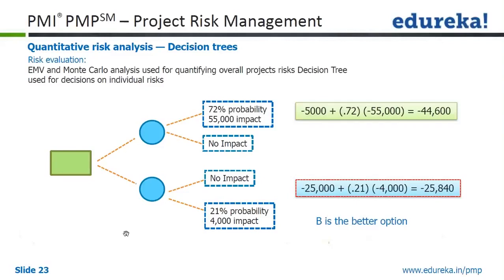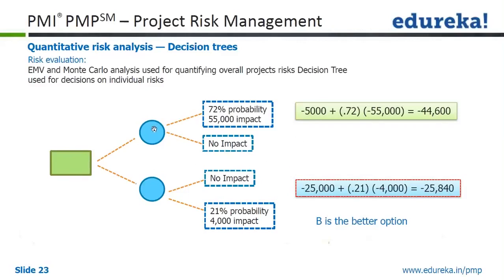So you can see the branching out: some X risk, Y risk. So you want to see or come out with risk A and risk B. This is part of some risk category, either technical or organizational or project management or environmental and so on.